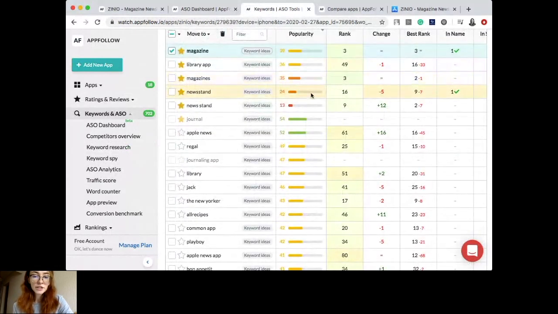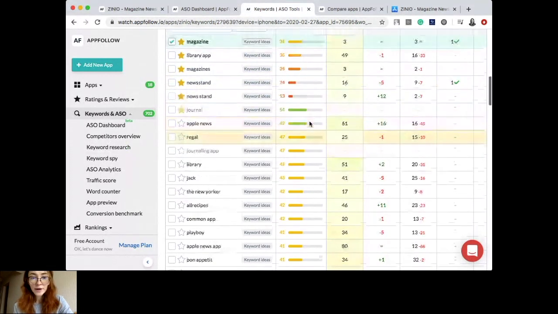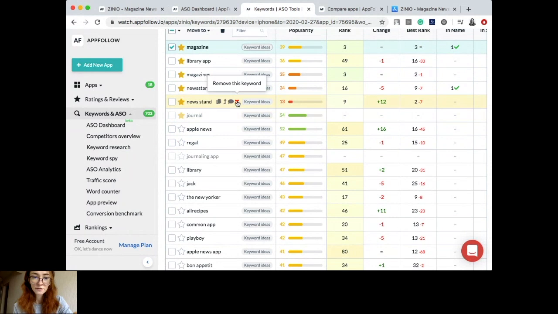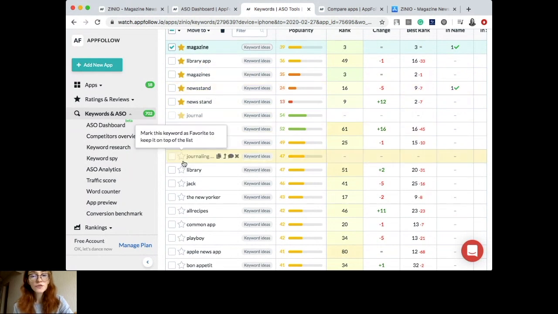Actually, the Zinio application already takes lots of positions for different search requests. Here I highlighted as favorites some requests that they already use in the app name and subtitle, for example. But my point is that you can expand the number of search requests that you are using inside your text metadata. For example, use some specific genre keywords such as Apple News. This will bring you more traffic and more impressions and convert them to installs.